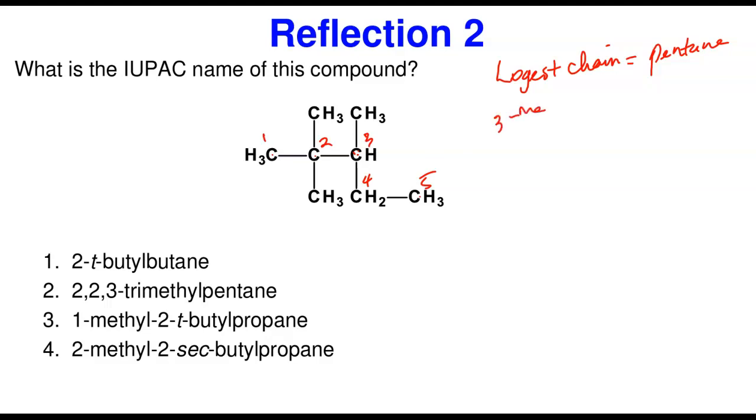Three methyl groups is going to be what? Tri. So let's put it together. In carbon number 2 it's going to be 2, 2, and there's another one in 3. So 2, 2, 3-trimethyl. Then the longest chain is pentane.